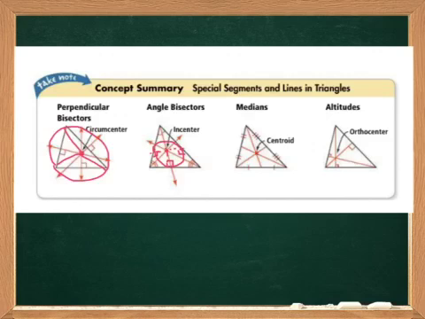The medians, we know, go from one vertex to the midpoint of the other side. And the altitudes meet at the orthocenter, and that's either going to be inside, on, or outside of the triangle. So the perpendicular bisectors and the altitudes are the only ones that can meet inside, on, or outside of the triangle. Angle bisectors and medians have to meet inside of the triangle.